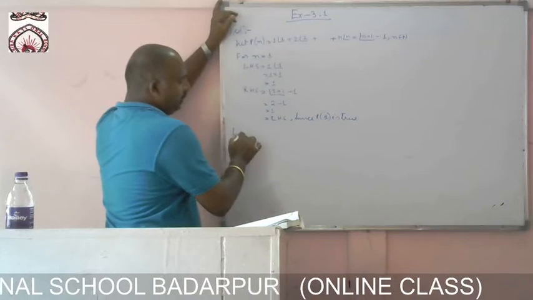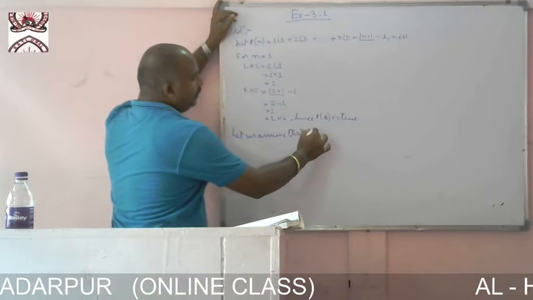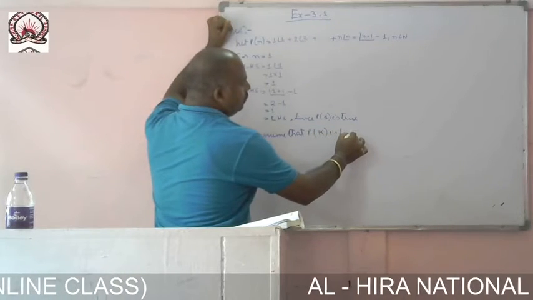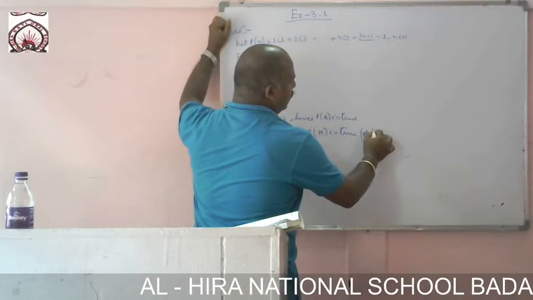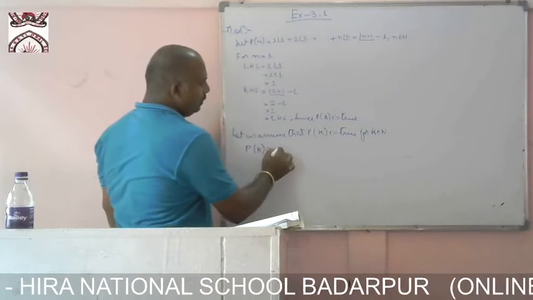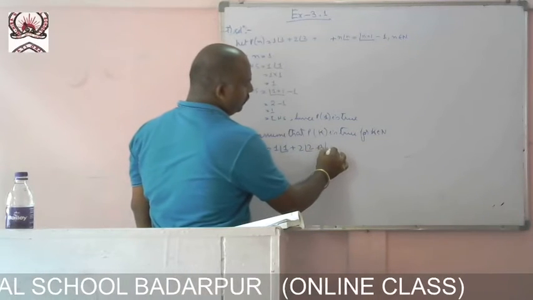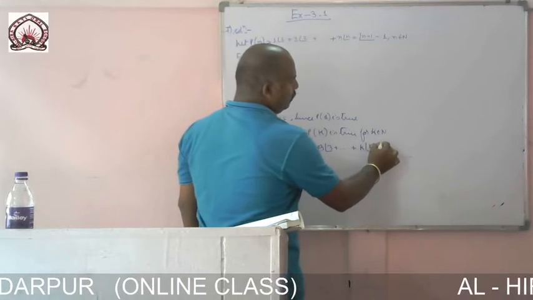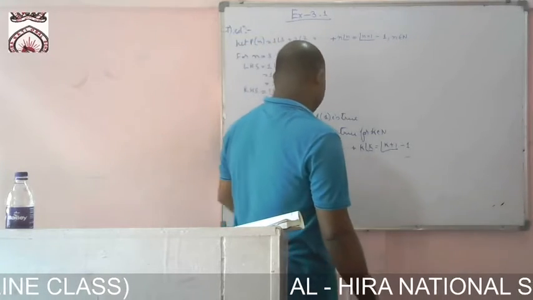Now let us assume that P of k is true, for k belongs to natural numbers. Then P of k: 1 into factorial 1 plus 2 into factorial 2 plus 3 into factorial 3 plus up to k into k factorial equals k plus 1 factorial minus 1. Now we have to prove for what?